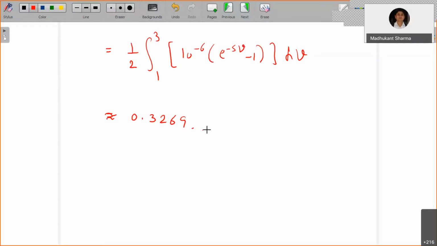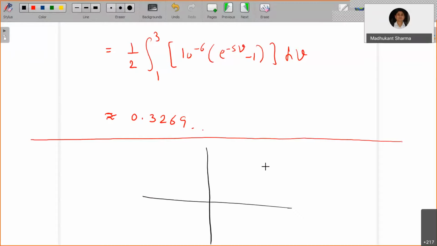Now in two dimensions, what we are going to assume is a region, let's say some region R. It is an XY plane, and in this XY plane you have a region R.